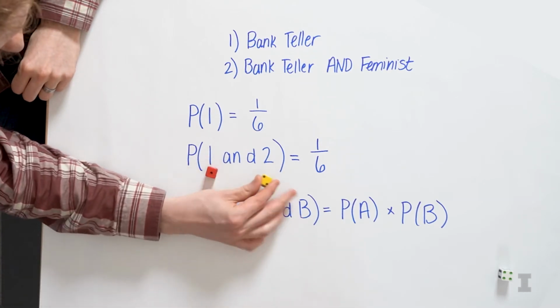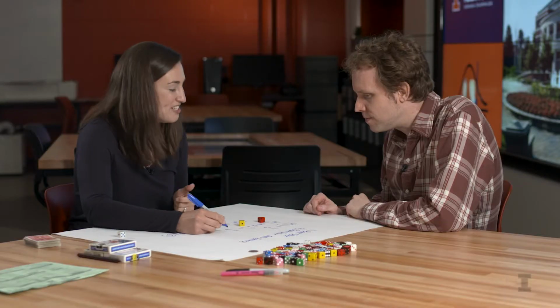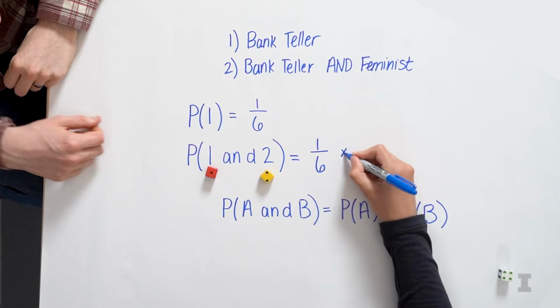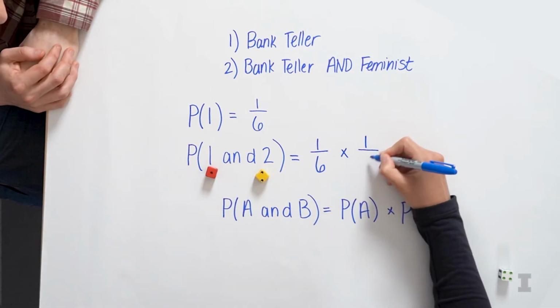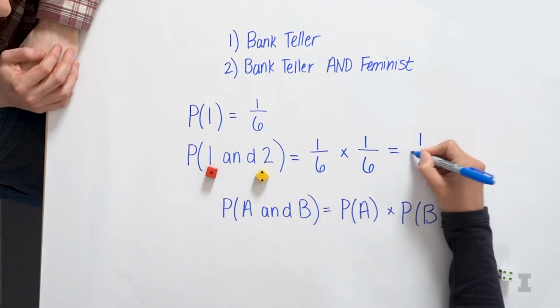Yep, that looks great. So what is the probability of the yellow being a 2? It's also a 1 in 6 chance, so 1/6. Yep, and then if I multiply these together, I actually get 1/36.